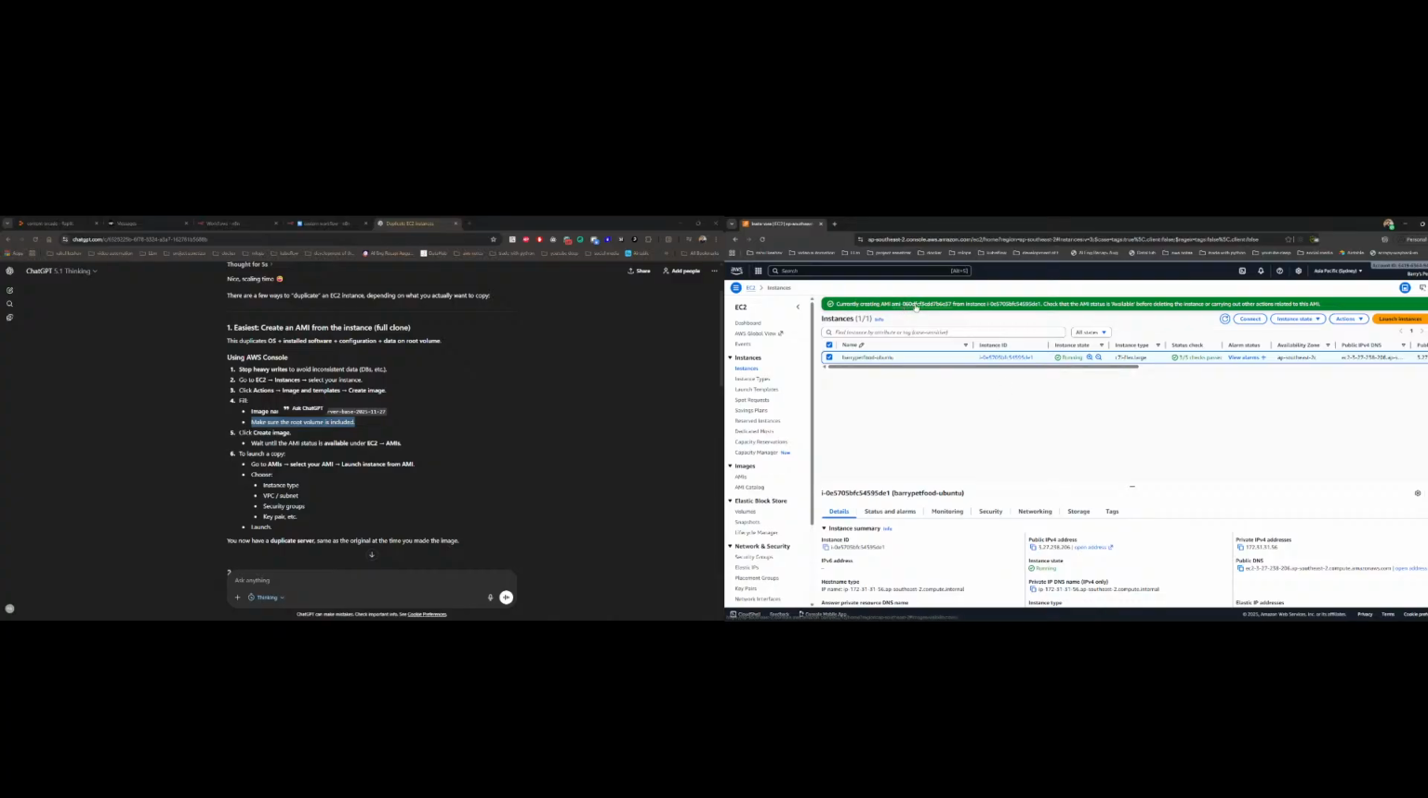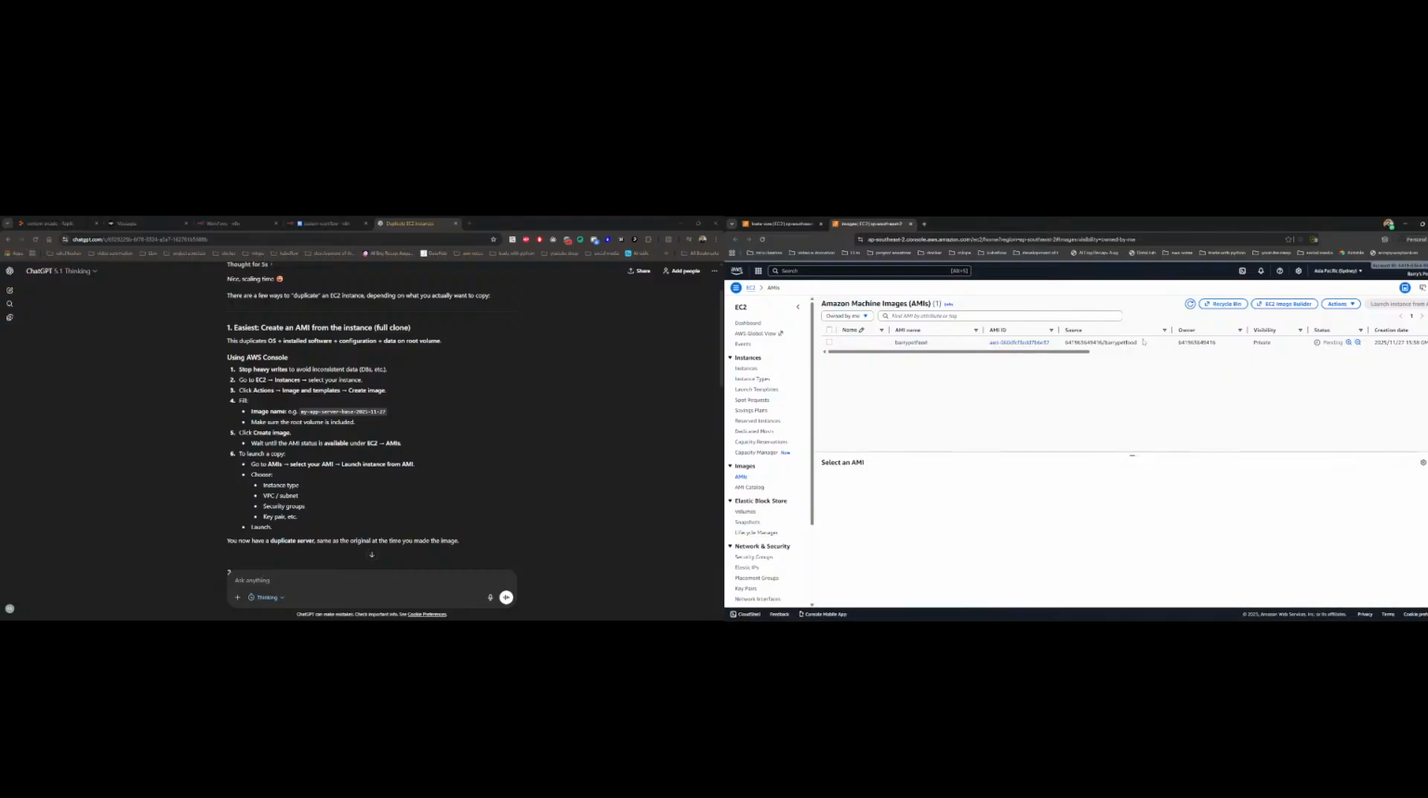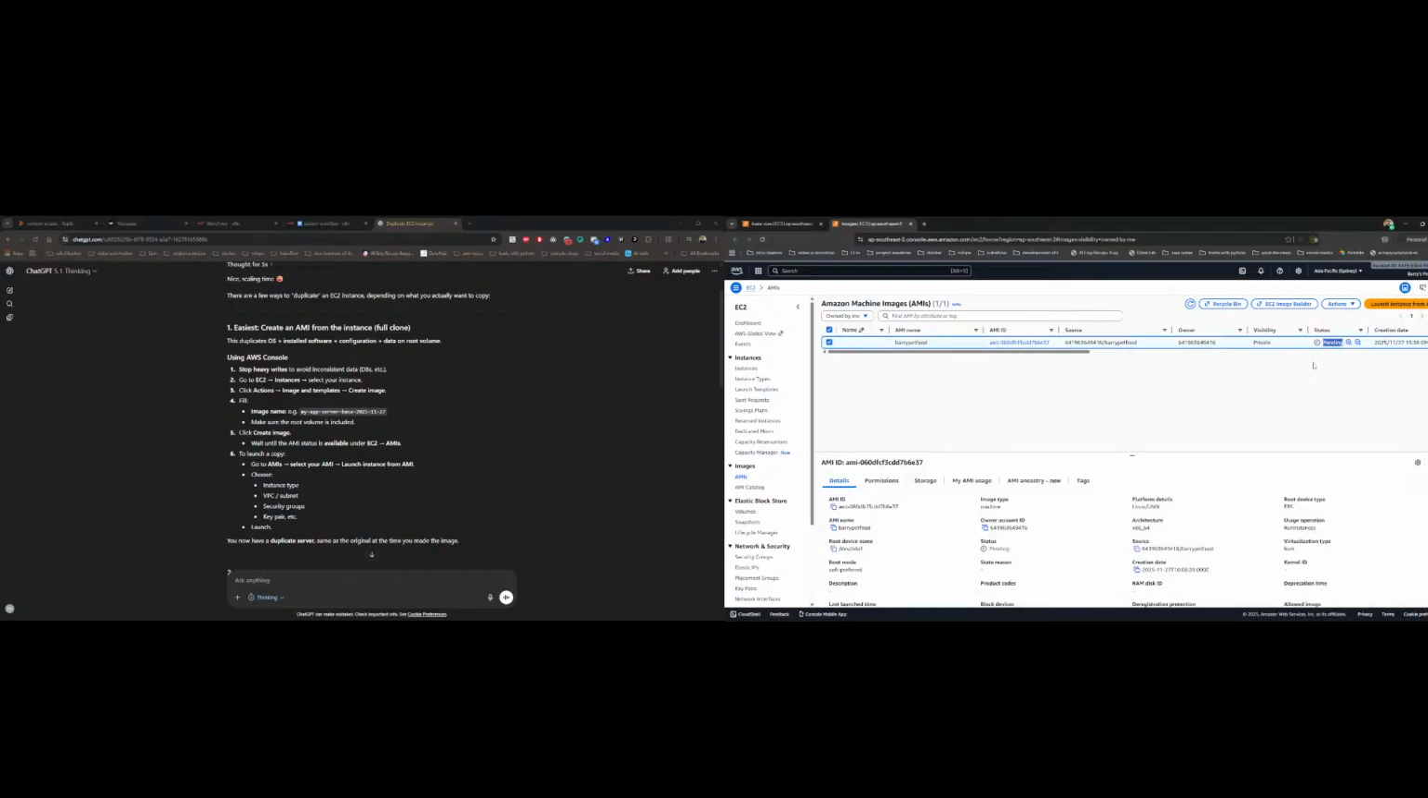Currently creating image. Wait, and okay, let's go to AMI. All images. Visibility. This is pending. So we will wait till it is pending.